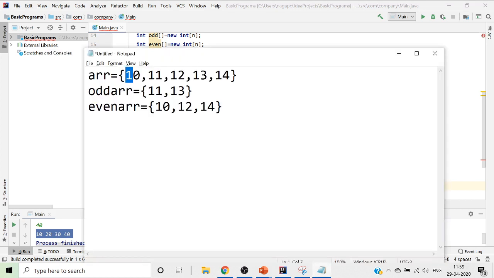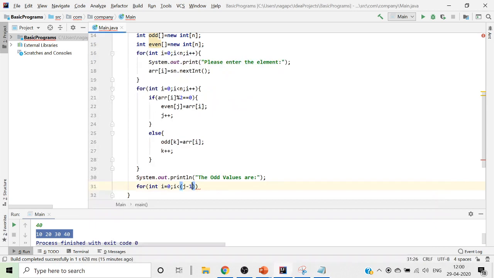See, n will talk about all these elements, my j will talk about how many elements I have in my odd array, and my k will talk about all the values that I have in my even array. So in this case, my j value will become 3. In this case, my k value will become 2. So this is how we have got this.